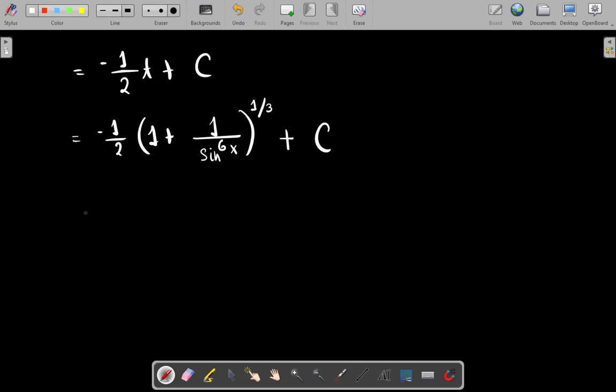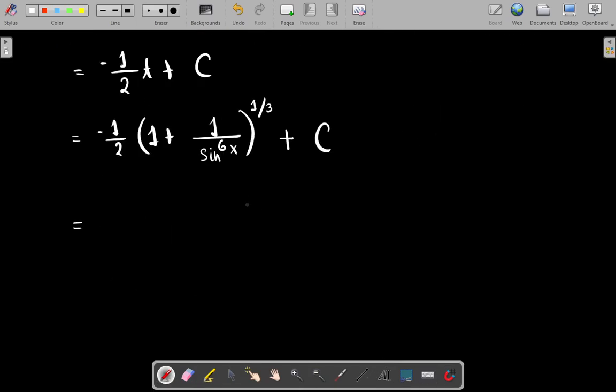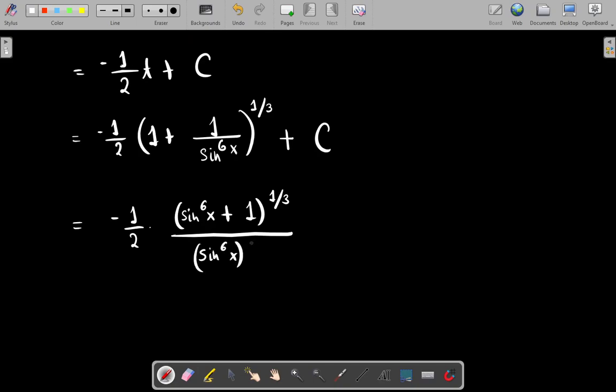Okay, so again the format that was given was f(x) times 1 plus sin to the power 6x. So I have to take the LCM common here. Okay, so if I take the LCM common here, this will change to sin to the power 6x plus 1 whole raised to the power 1/3 times sin to the power 6x whole raised to the power 1/3 plus c.